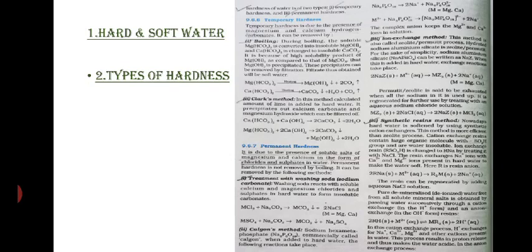So what we learn here is temporary hardness and permanent hardness. Temporary hardness is caused by the presence of magnesium and calcium hydrogen carbonate, and permanent hardness is caused by the soluble salts of magnesium and calcium, like chlorides and sulfates, in water.